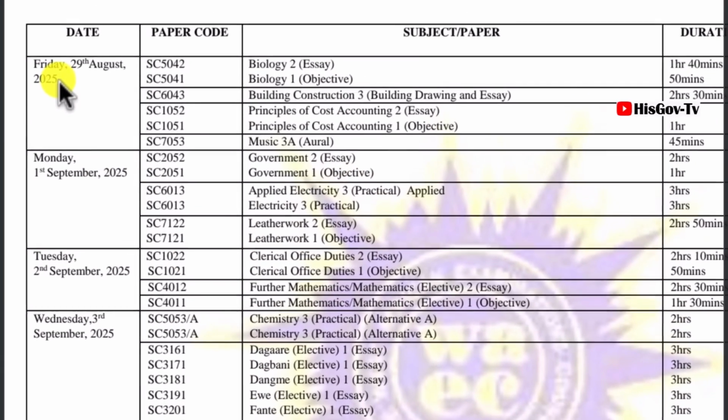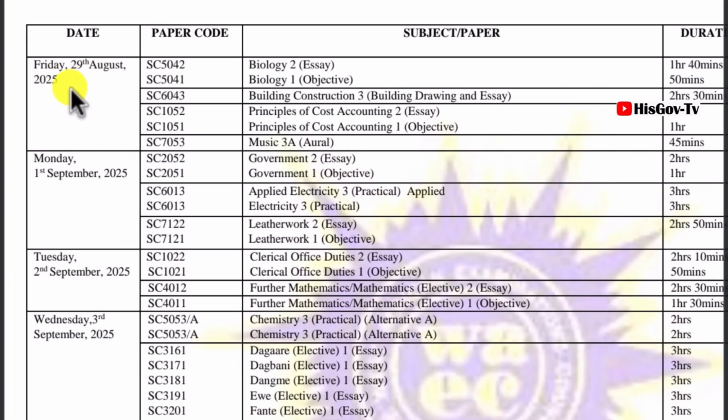So let's come to Friday, 29th August 2025. We have biology, essay and objectives. Building and construction will be written. Principle of cost accounting, essay and objectives will be written. And then music will also be done on 29th of August.